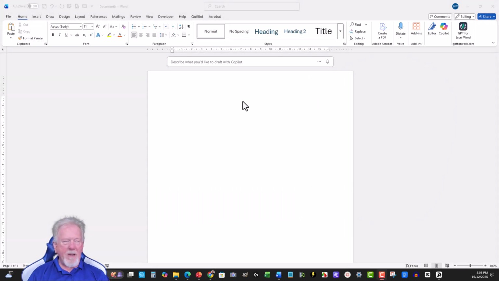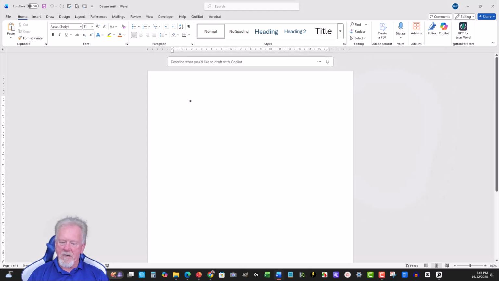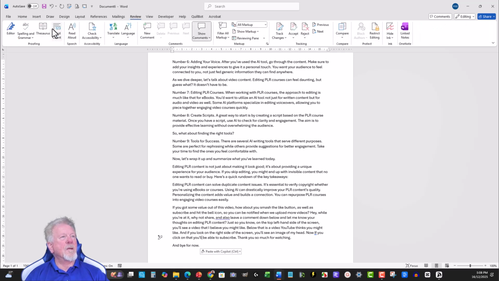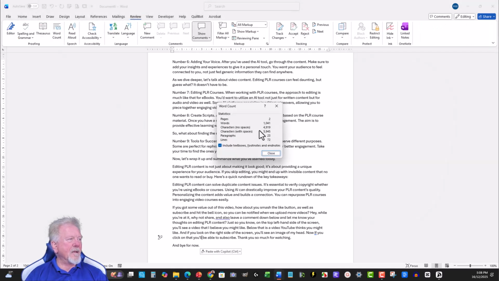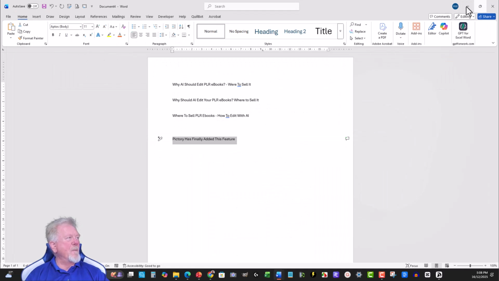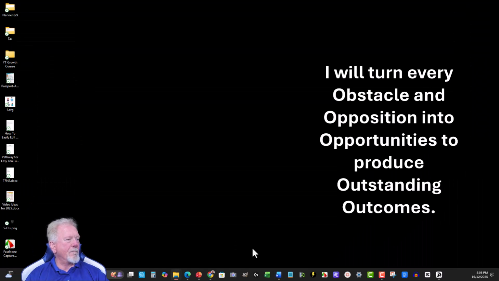Now, all we have to do is just paste that straight into here. Go Control V, paste that in there. And I'm going to go over here to Review. Go over here to Word Count. And let's see what it gives me. It only gives me 1041 words. Okay, let's go Close. That's not enough words. So let's go back and fix this up.